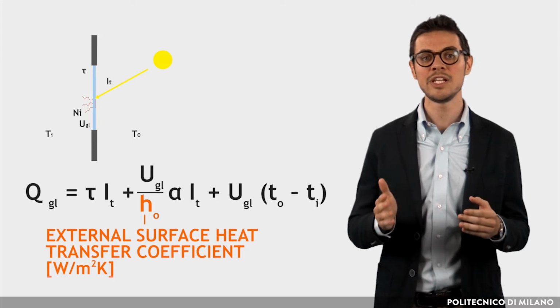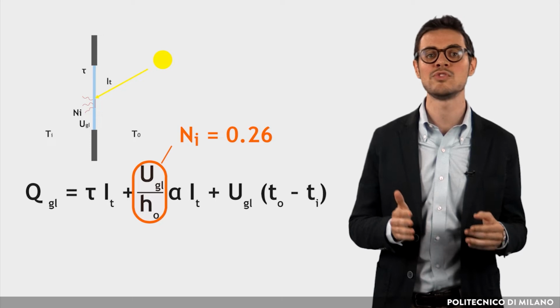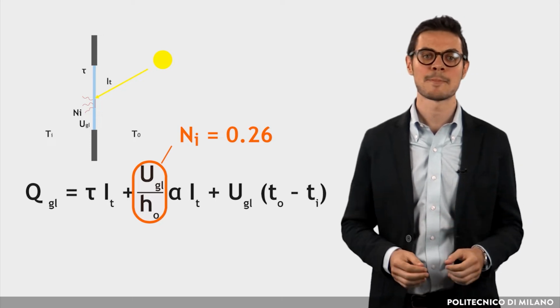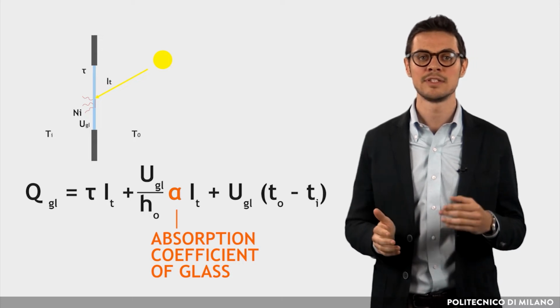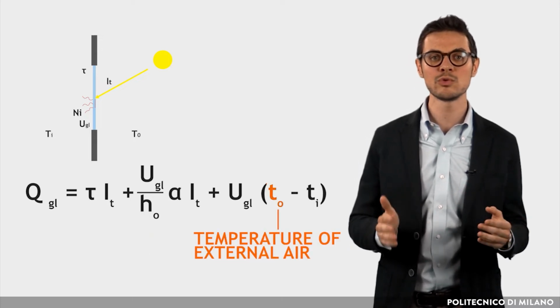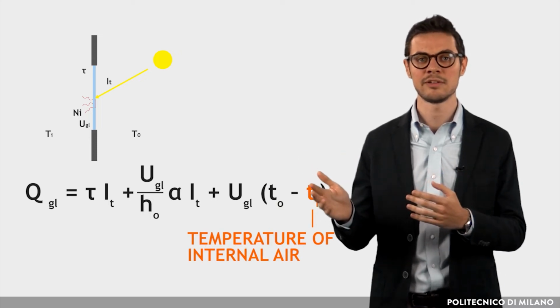Generally, for a 3 mm clear glass, Ni can be considered a constant and equal to 0.26. Finally, alpha is the absorption coefficient of glass. To is the temperature of external air. Ti is the temperature of internal air.